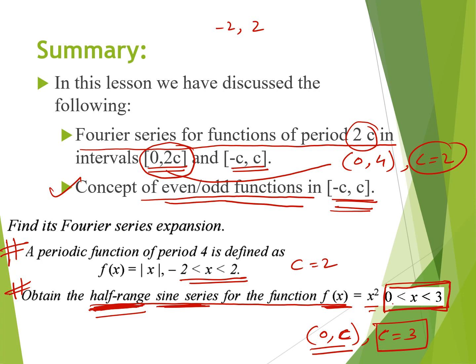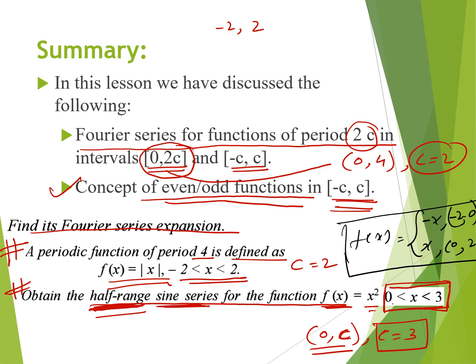Now you have to find the solution of the Fourier series. The first question is a periodic function of period 4 defined as f(x) is equal to mod of x. Now you have to split this function mod of x. You have to consider the function f(x) in terms of mod of x for minus x and plus x. This is minus x when x is from minus 2 to 0, and x for 0 to 2.